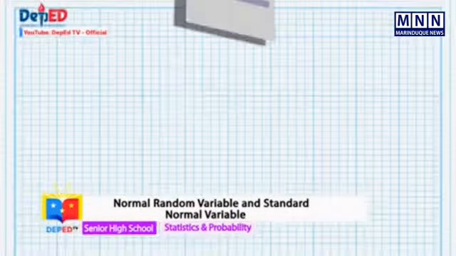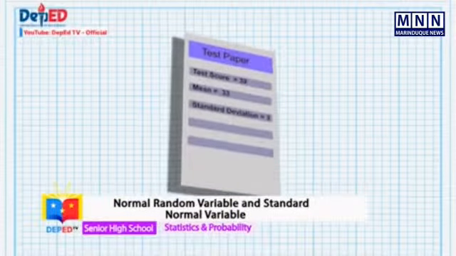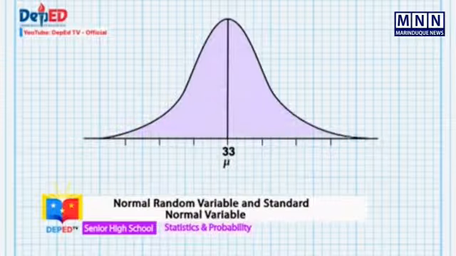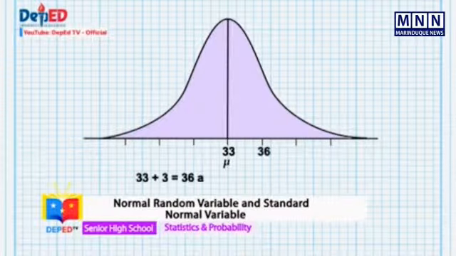Suppose your score of the test in probability and statistics is 39, and the scores are normally distributed with a mean of 33 and standard deviation of 3. Let's start by constructing the normal curve first. Since the mean is 33, that means one standard deviation away from the mean would be 33 plus 3 equals 36, and 33 minus 3 equals 30.